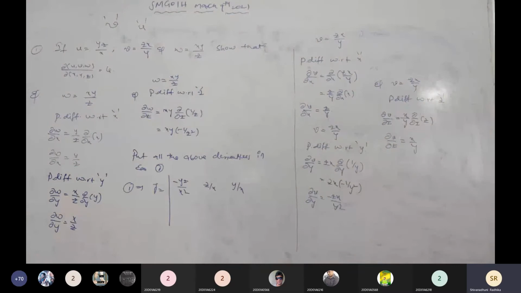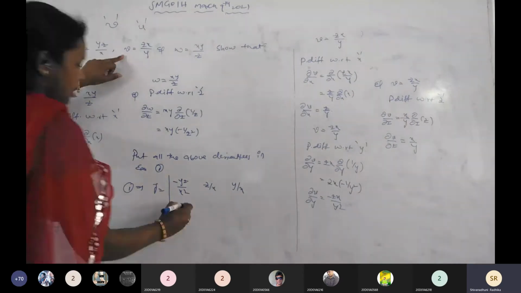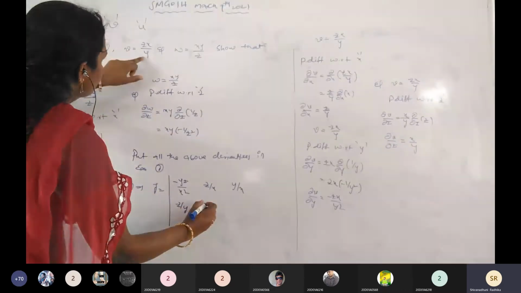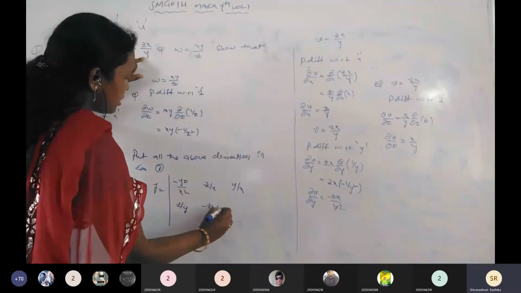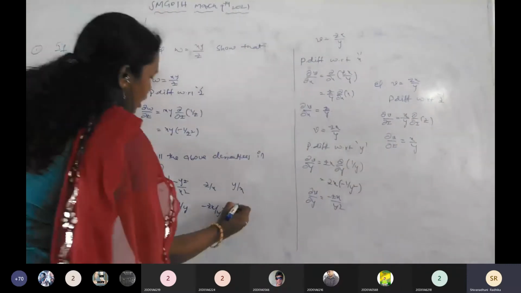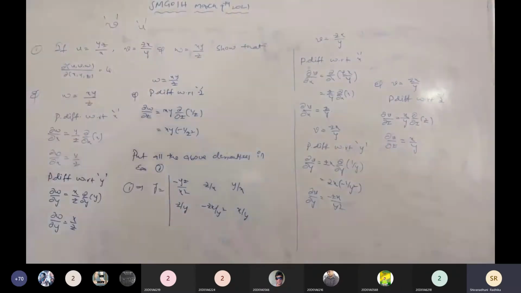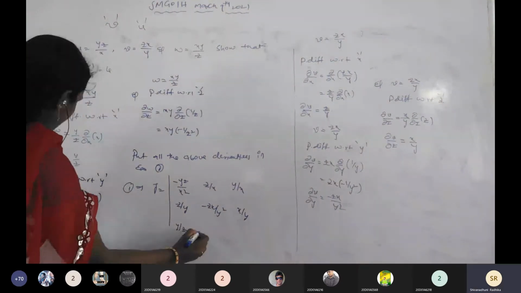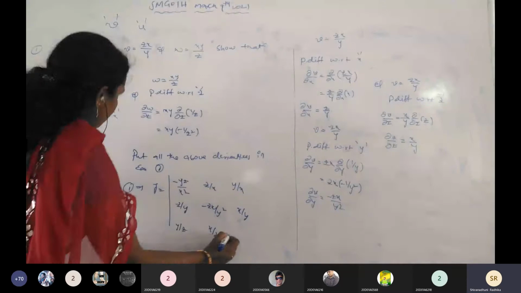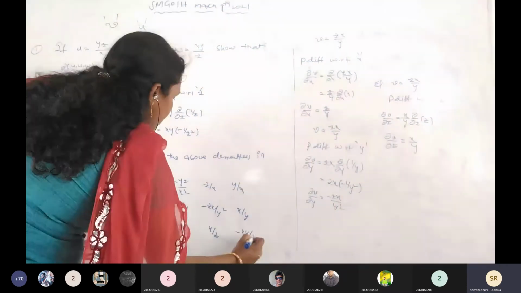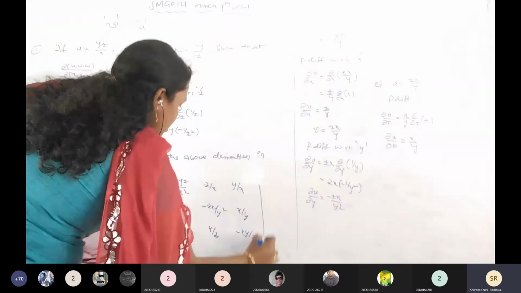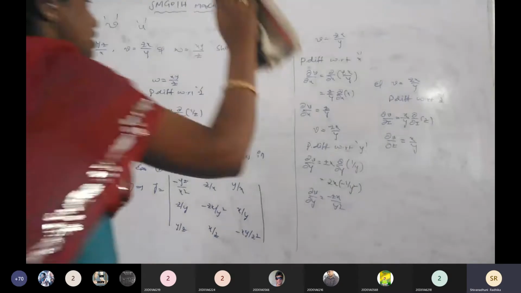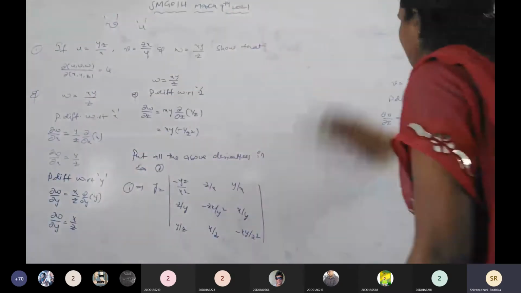Is it clear? Then the second function is the second row: v with respect to x is z by y, with respect to y is minus zx by y square, with respect to z is x by y. Is it clear? Then the third row: y by z, x by z and minus xy by z square. Completed? So that is the Jacobian. Now we need to show that the determinant value is 4.